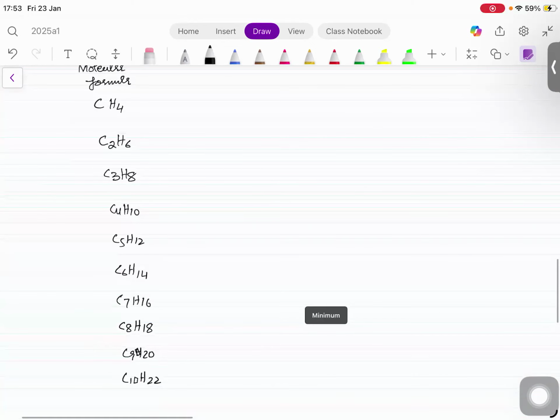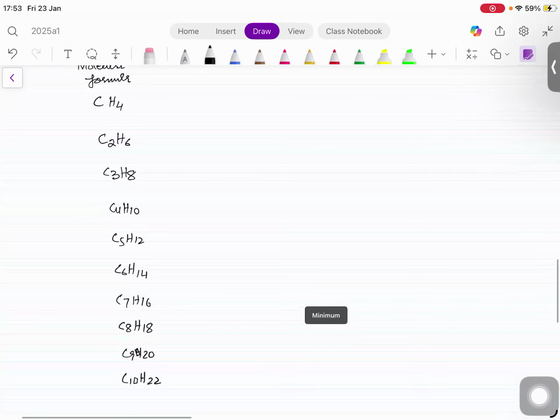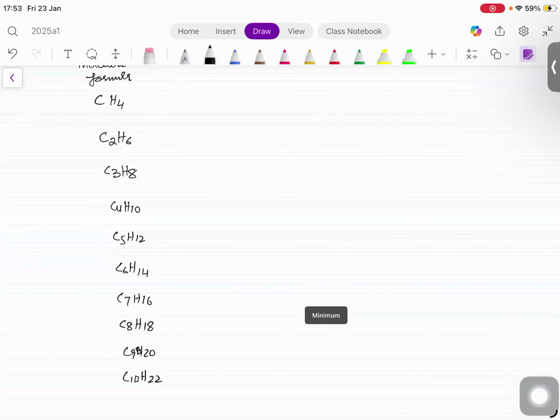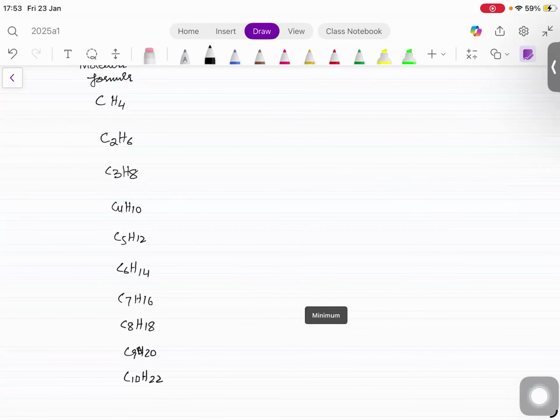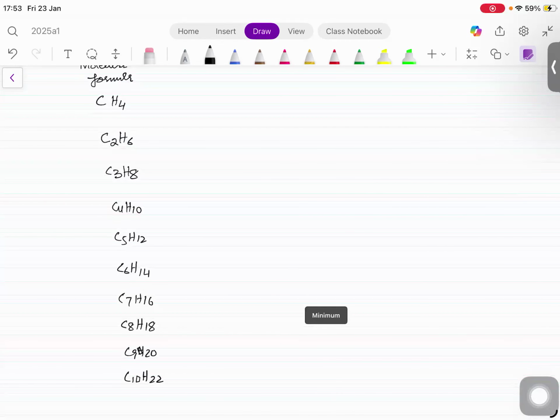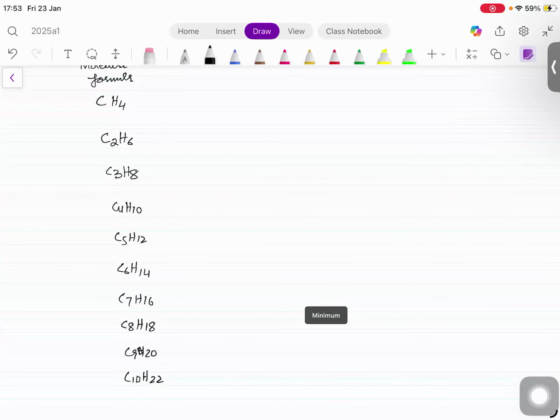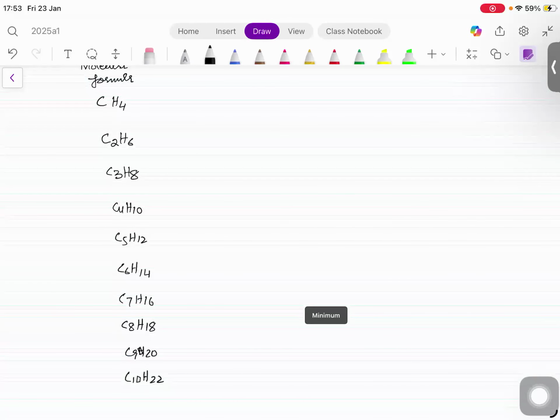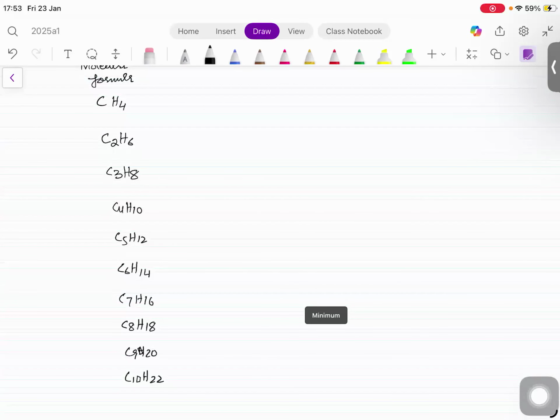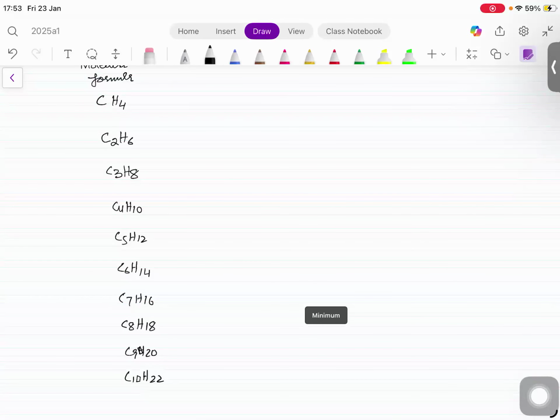So are you wondering, does it continue? Yes, it does continue. Up to 70, 80, 90, they continue. For example, the petroleum jelly, wax we use, that's more than 70 carbon. The road carpeting, the black charcoal which we use, more than 80 carbon. So it does continue. Okay?